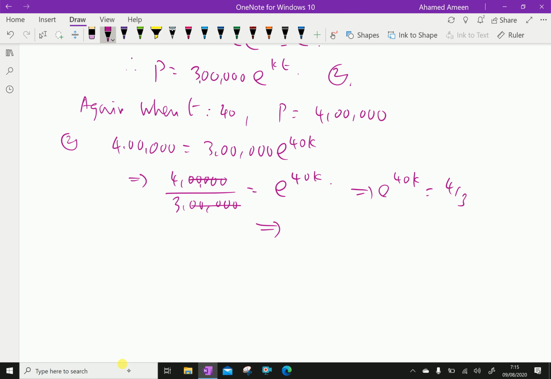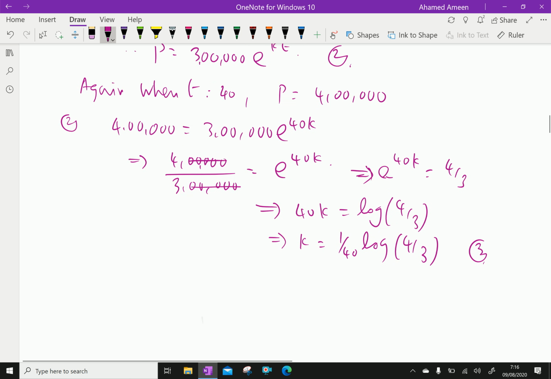Further, 40k equals log of 4 over 3, and k equals 1 over 40 log of 4 over 3. Let it be 3.